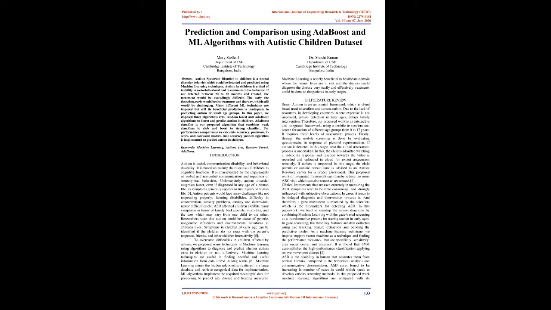Introduction. Autism is a social, communication, and behavioral disability. It is based mainly on the response of children to cognitive functions. It is characterized by impairments of verbal and nonverbal communication and repetition of stereotypical behaviors. Unfortunately, autism disorder outgrows faster, even if diagnosed at any age of a human life.